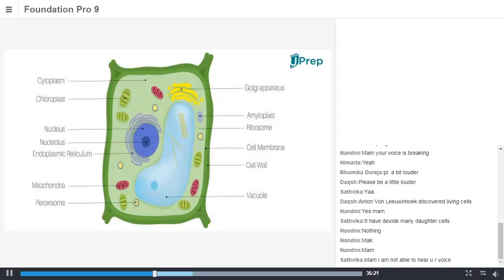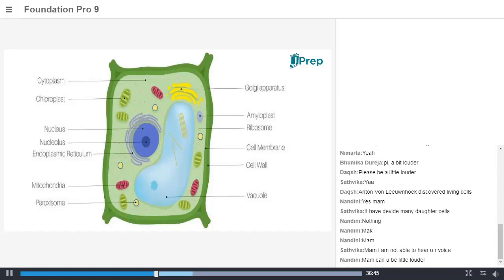Suppose if you take a plant cell, this is the cell structure of a plant. You'll observe a cell wall around the plant cell. This is an extra feature which you won't observe in an animal cell. Now this point we'll discuss, then we'll conclude the difference between plant and animal cells. Why will plants have this extra cell wall? As we are saying, plants are immovable, so they'll be stationary at one place and they have to withstand the environmental factors like temperature, wind pressure, all the climatic changes, moisture, etc.